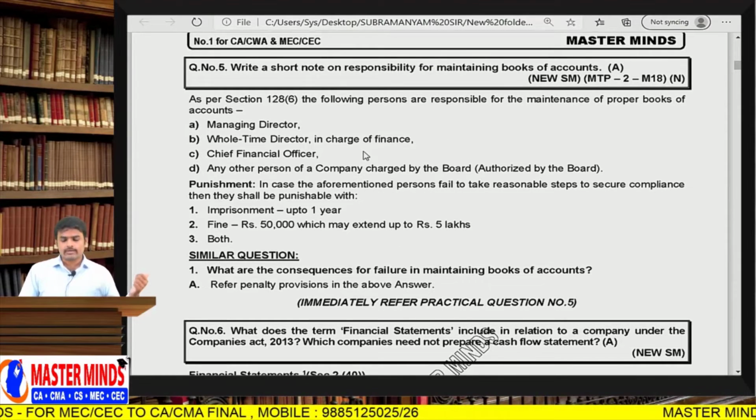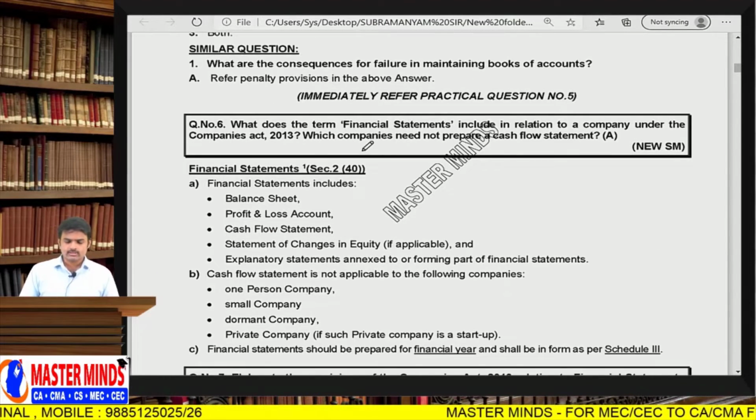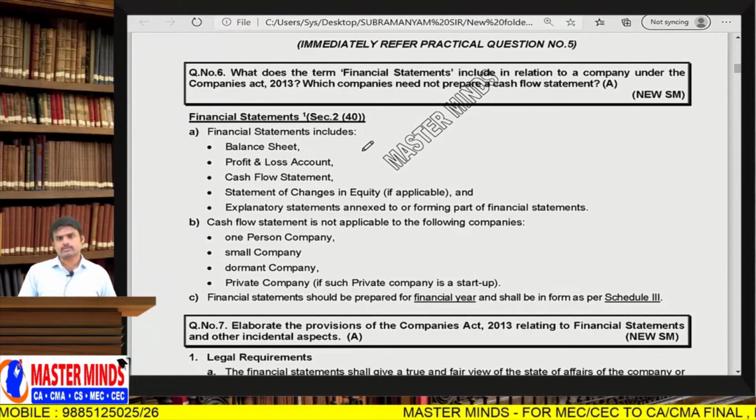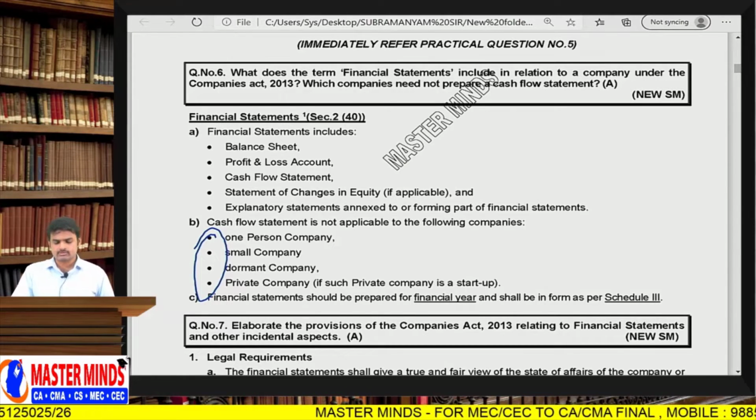Next one, 5 already completed. Responsibility of maintaining books of accounts. So these are the people: managing director, whole-time director, CFO, or any person of a company charged by the board of directors. Punishment we already discussed. So next one, financial statements components. However, cash flow statement is not applicable to these 4 companies: one person company, small company, dormant company, and private company which is a startup.